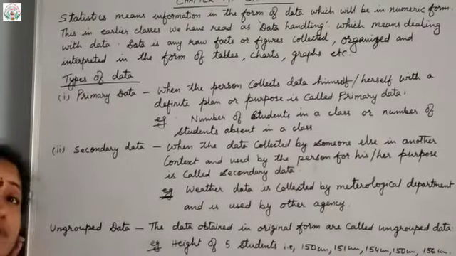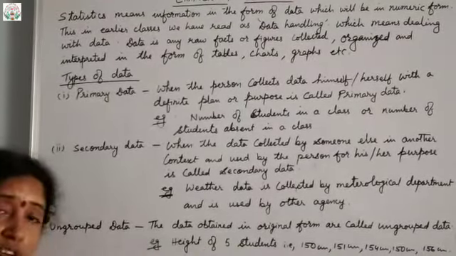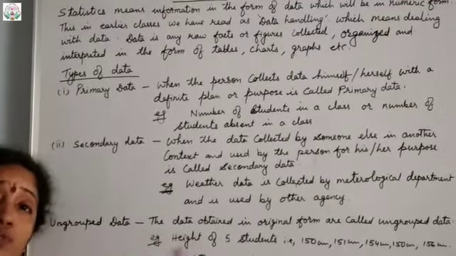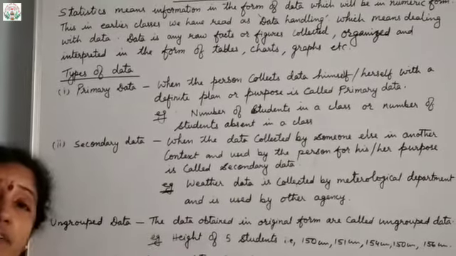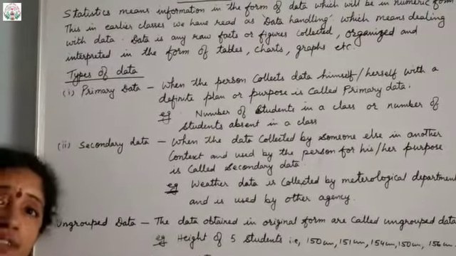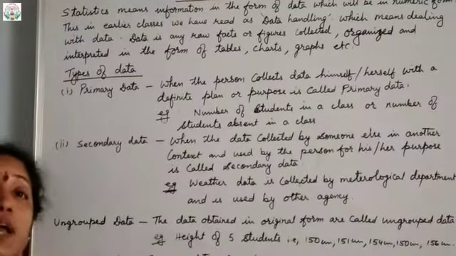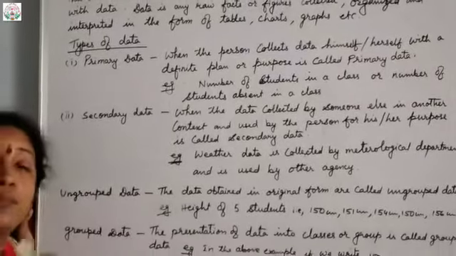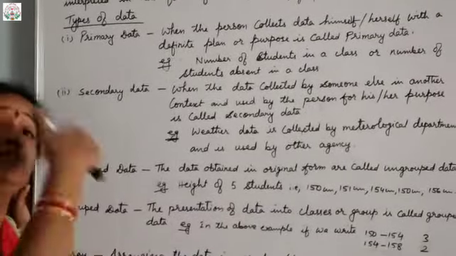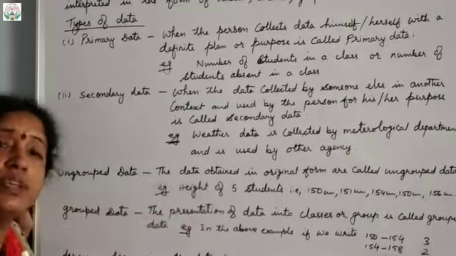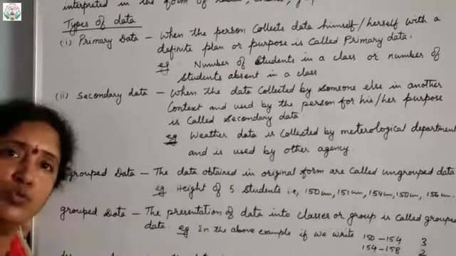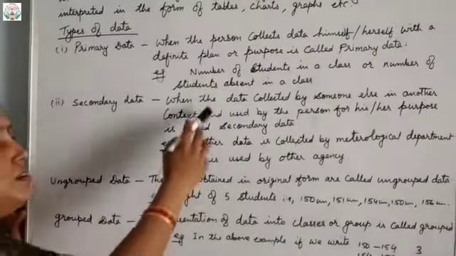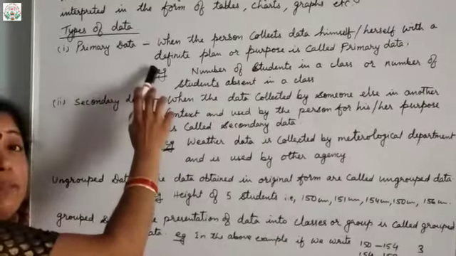How many children were absent? That is 5 children or 6 children or 4 children. So that is the data for me. I am the person who is collecting, and you children are giving the answers to me. I am asking and getting the answer. I am not giving it to someone else, or my data is not used by someone else. I have collected the data and I am going to use it for myself. Understood? So that type of data is called primary data.